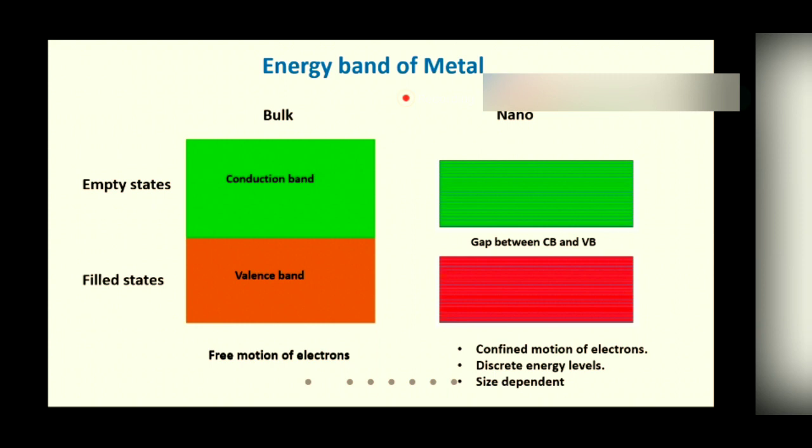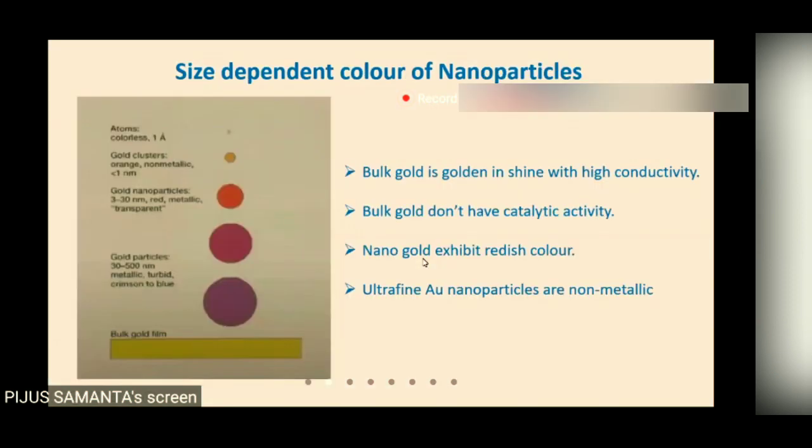So as a result, earlier the metal had no band gap, but now a band gap has been introduced at nanoscale. So the metal will no longer remain in the metallic state. Rather, depending on the band gap, it may be an insulator or it may be a semiconductor. Let us see this example: the size dependent color of nanoparticles.